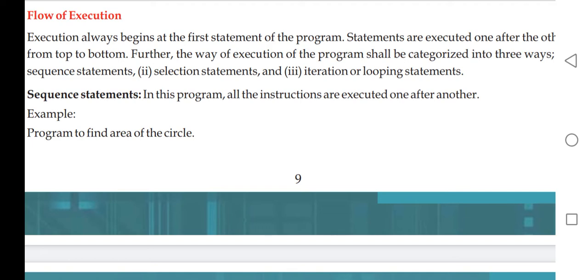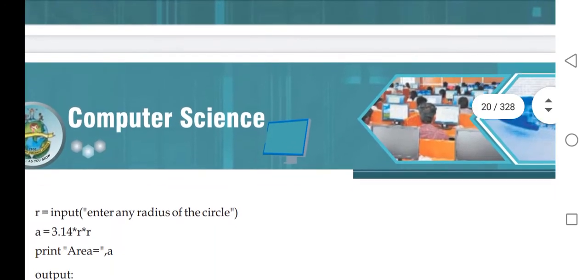This means the first statement will be executed first, the second will be executed second, the third at the third, and if there are n statements, the nth statement will be executed last, considering that it is the last one in the program. That's the sequential flow of execution.